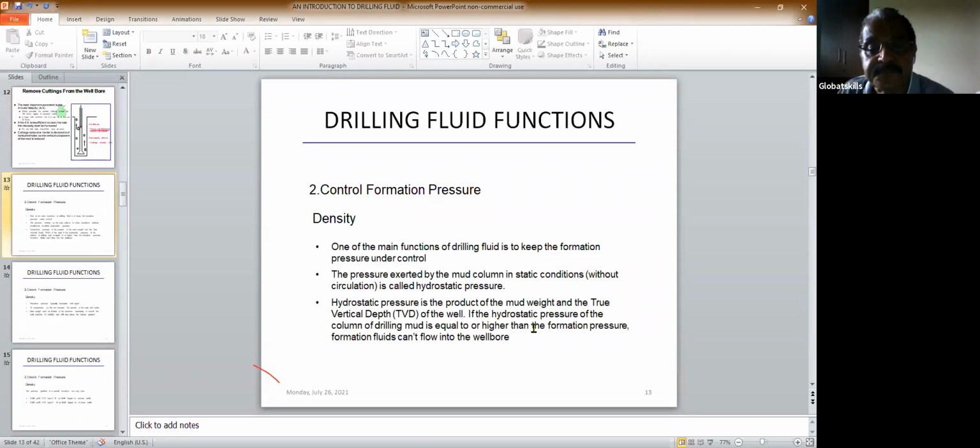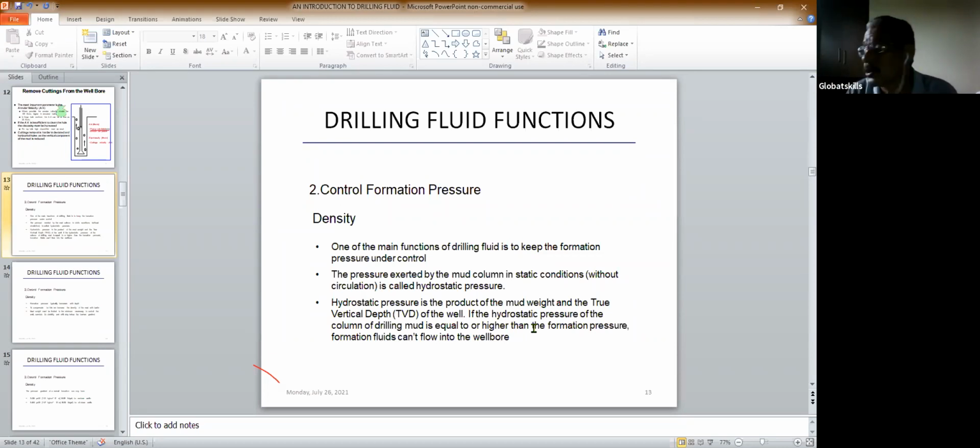And hydraulic pressure is the product of the mud weight and the true vertical depth. Mud weight is the density of the mud. How much ppg? 11 ppg, 12 ppg, 13 ppg, 14 ppg. What is the density of the mud? So the density of the mud multiplied by the vertical depth, how many feet or meters. If you are using ppg, then you have to use feet. What is the depth? That multiplied by the density will give you the hydrostatic pressure.